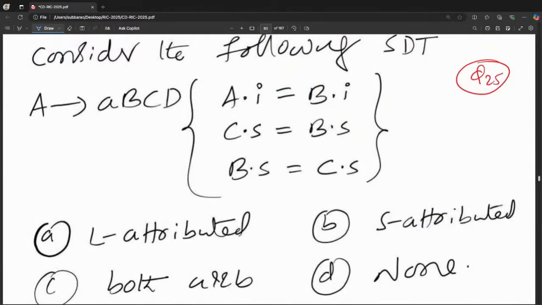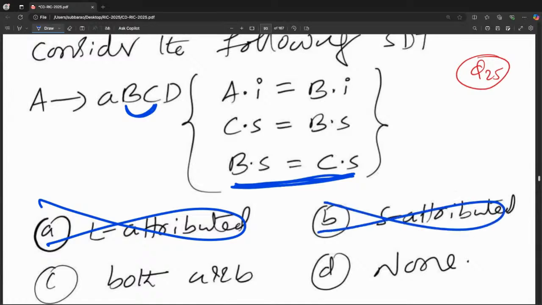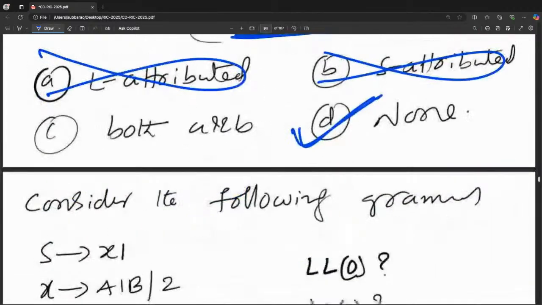Can you try this? What is the answer of this? Consider the following SDT. Which type is it asking? If you observe clearly, B is taking from C. I think it is taking from the right. So L attributed is gone. L gone means S also gone, since L is the superset. The answer is going to be none: neither L attributed nor S attributed.